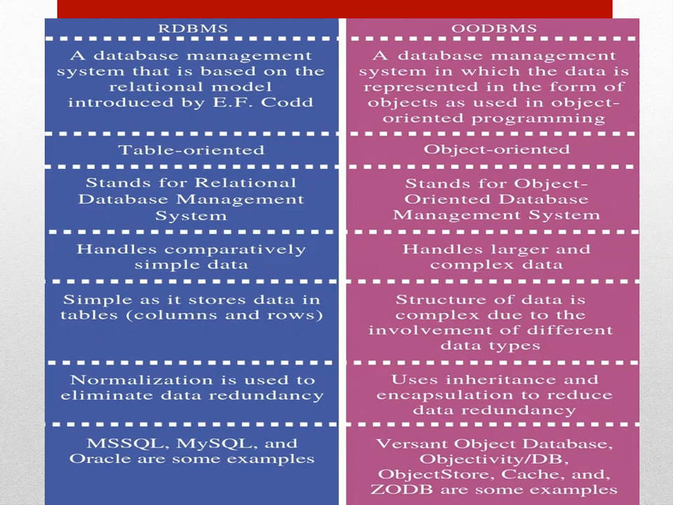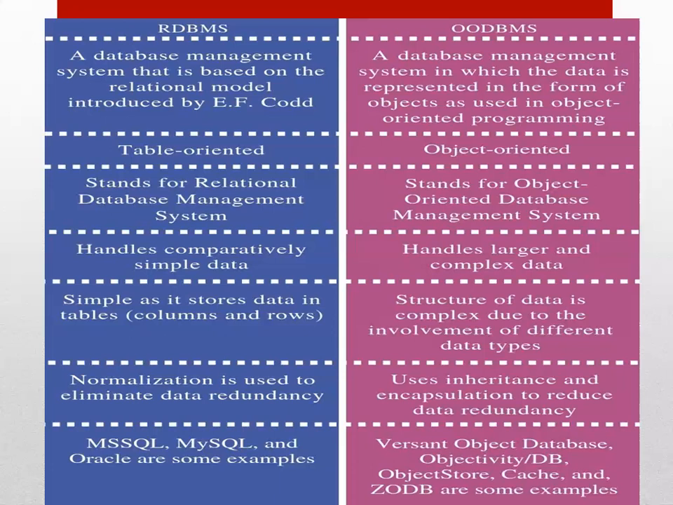OODBMS. And then RDBMS handles comparatively simple data, and OODBMS handles large and complex data. RDBMS is simple as it stores data in tables, columns and rows. And in OODBMS the structure of data is complex due to the involvement of different data types.